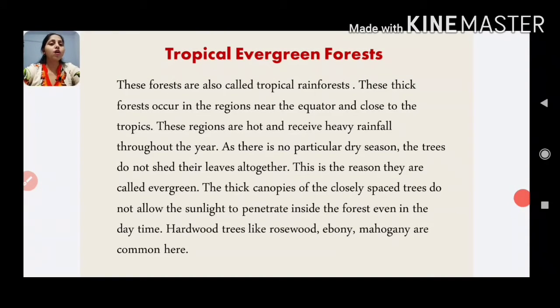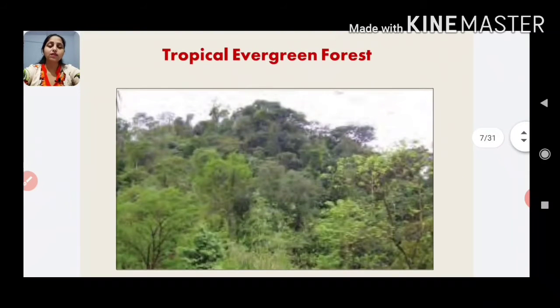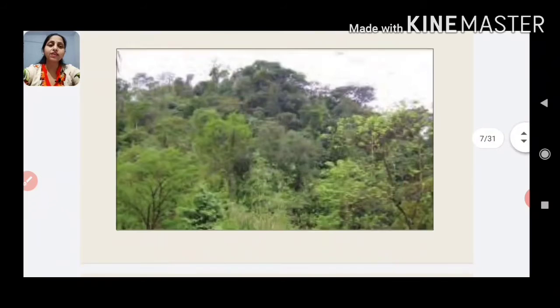These regions are hot and receive heavy rainfall throughout the year. As there is no particular dry season, the trees do not shed their leaves altogether. This is the reason they are called evergreen. The thick canopies of the closely spaced trees do not allow the sunlight to penetrate inside the forest, even in the daytime. Hardwood trees like rosewood, ebony, mahogany are common here. So here you can see the picture of tropical evergreen forest.